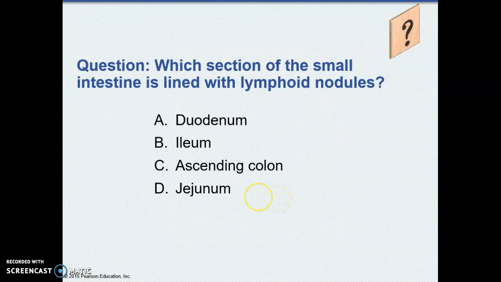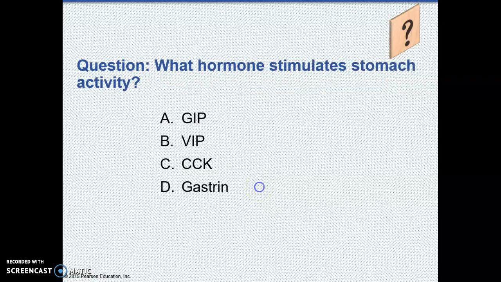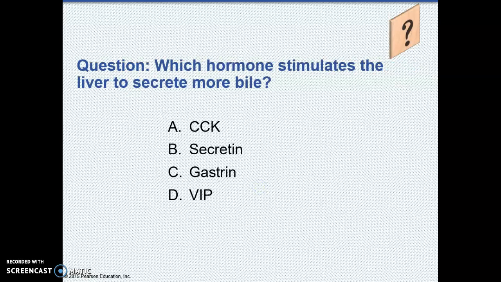Which section of the small intestine is lined with lymphoid nodules? The ileum. What hormone stimulates stomach activity? Gastrin. Which hormone stimulates the liver to secrete more bile?